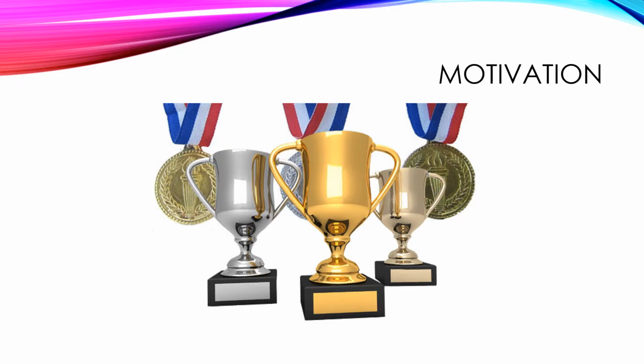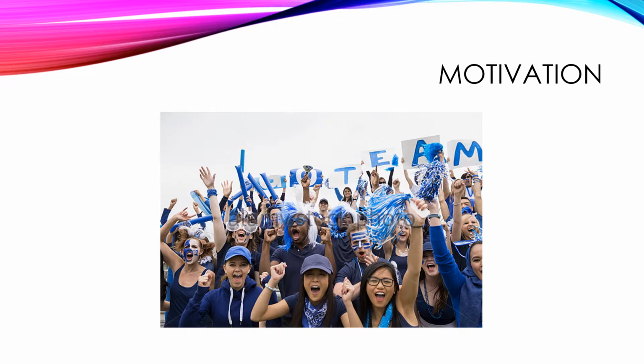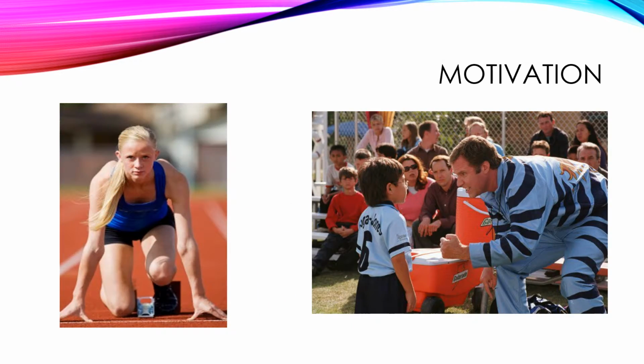Types of motivation include tangible motivation, which involves trophies, medals, or anything which can be physically touched. Also, intangible motivation, which involves things that can't be physically touched, such as parades or crowds cheering. Another form of motivation includes intrinsic and extrinsic. Intrinsic is from within and extrinsic is from an external source, such as the coach. Another way to alter attitude is through persuasive communication theory.